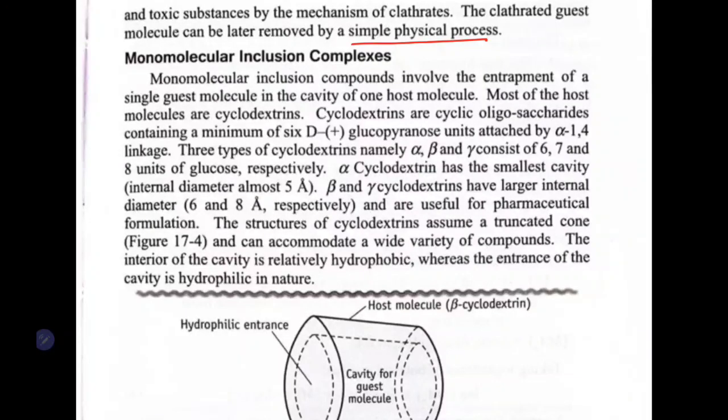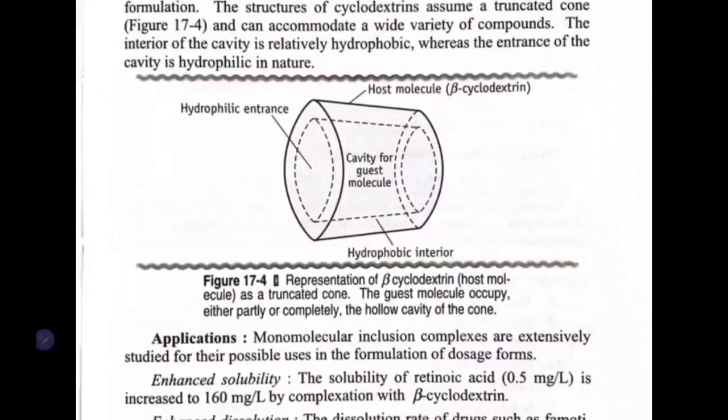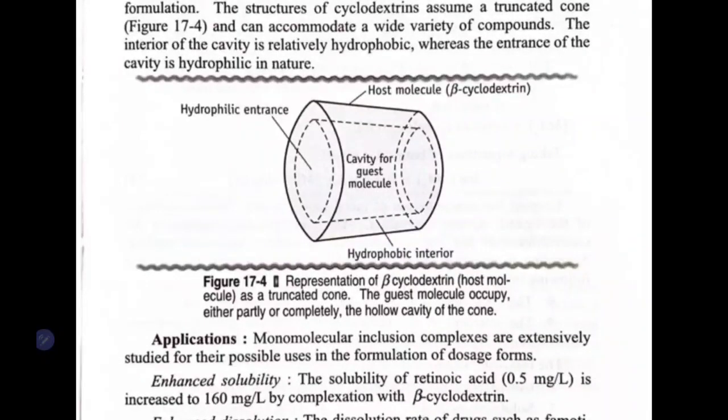Next is monomolecular inclusion complex. The name says it: one molecule will be included in the other molecule. One molecule is inside, the other molecule is included. The best example here is beta cyclodextrin. See the beta cyclodextrin, this is its structure. So the host molecule is your beta cyclodextrin.